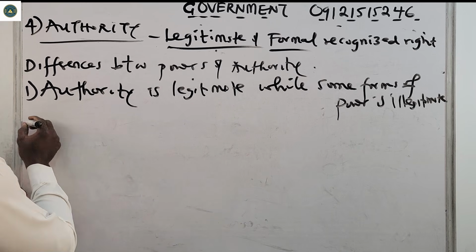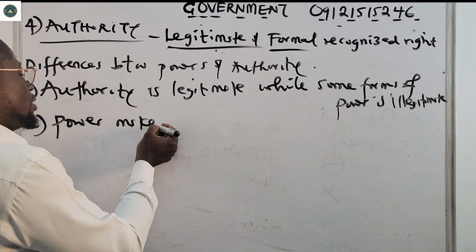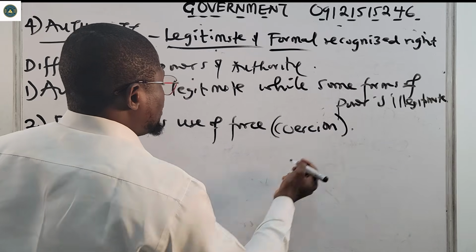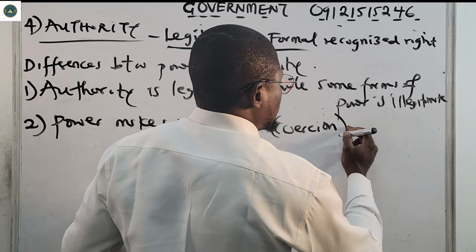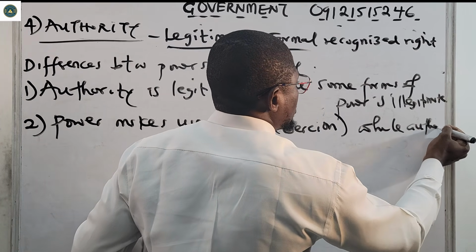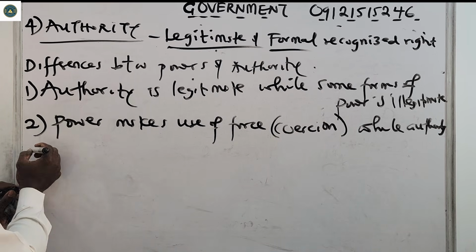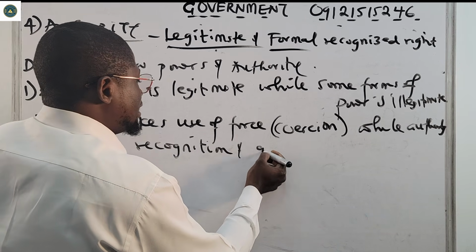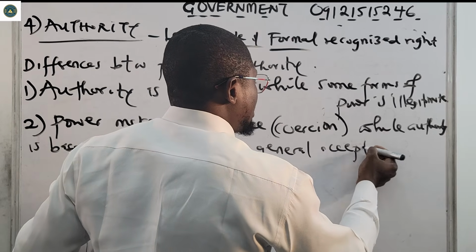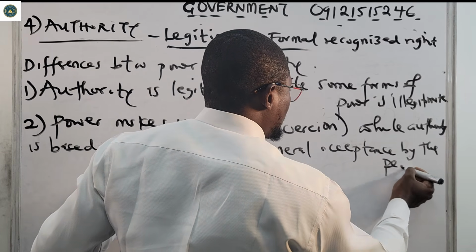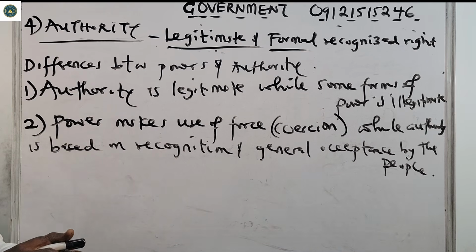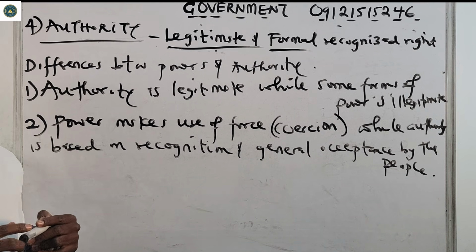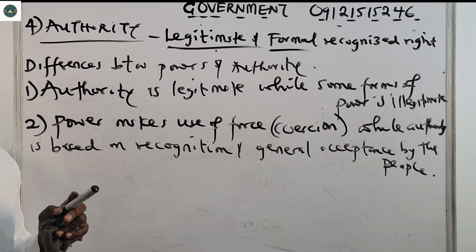Number two, power makes use of force, that is coercion, while authority is based on recognition and general acceptance by the people. So that is number two: power makes use of coercion, while authority is based on recognition and general acceptance by the people. So that is another difference between power and authority.